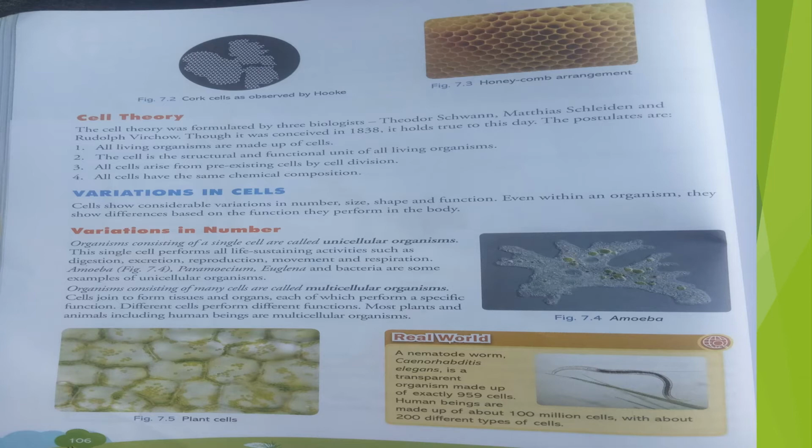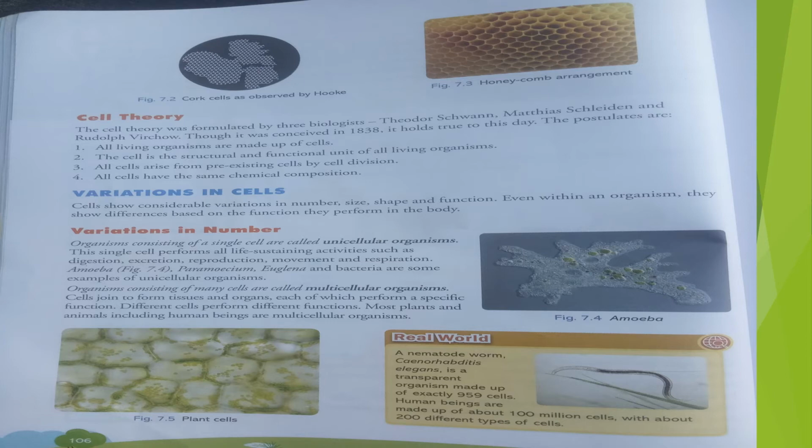And every new cell comes from an old cell, that means a pre-existing cell, and that happens by cell division or cell multiplication. And the last point, all cells have the same chemical composition. Though in cells variation can be observed, cells show considerable variation in number, size, shape, and function. Even within an organism, they show differences based on the function they perform in the body.